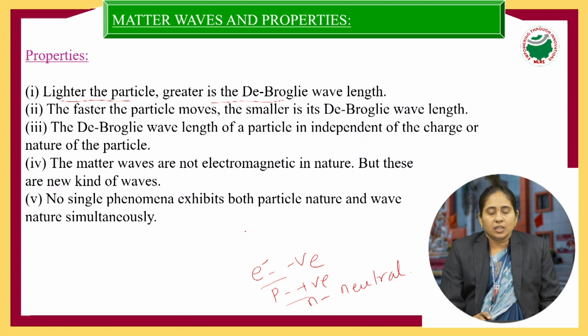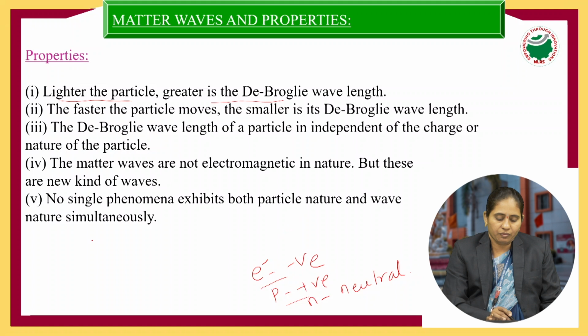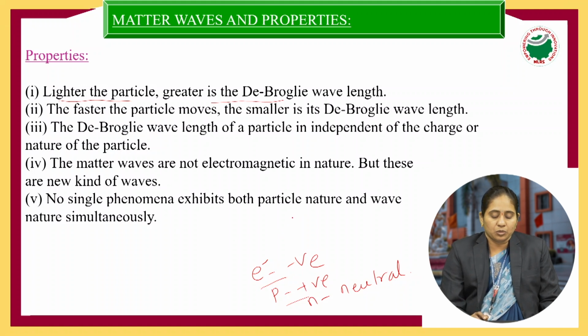The next one is that the material particle has a dual nature. Here, no single phenomenon can exhibit both natures at a time. That is, it does not exhibit the particle nature and the wave nature at the same time. One time it is a particle nature, another time it is a wave nature. No single phenomenon exhibits the particle and wave nature simultaneously. So these are the properties of the matter wave.